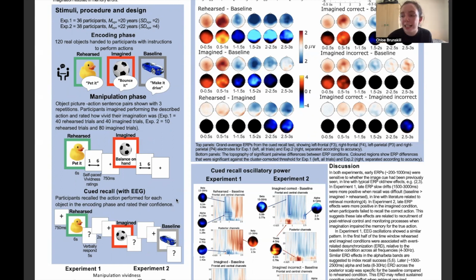We recorded EEG activity during this final cued recall phase, and in a second follow-up experiment, we included an increased number of trials in the imagined condition in order to analyze EEG activity according to accuracy, and so investigate the brain mechanisms that are involved when imagination leads to memory distortion and error.